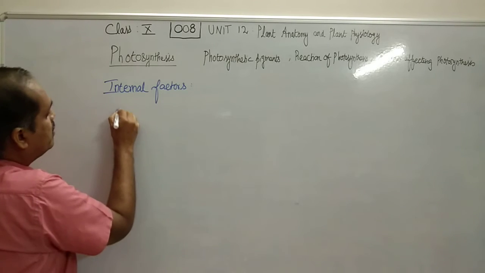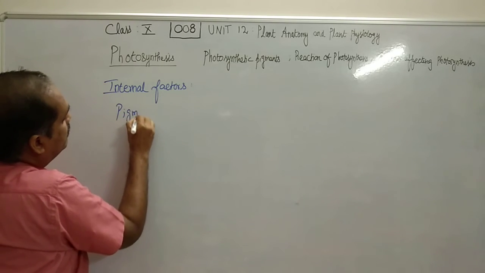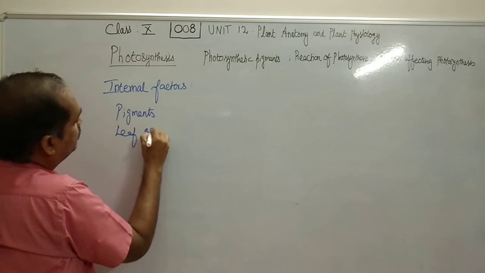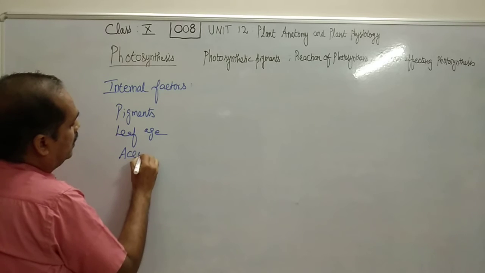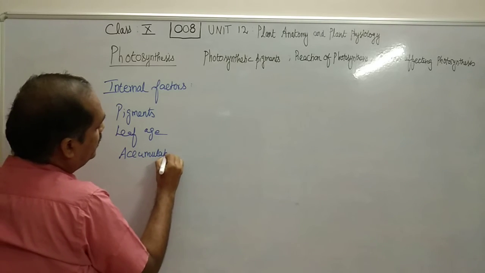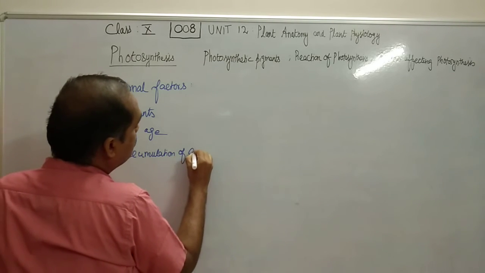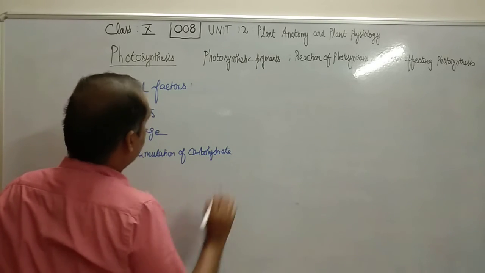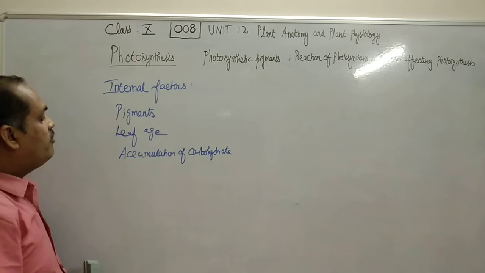The internal factors are pigments, leaf age, accumulation of carbohydrate. These are all the internal factors.